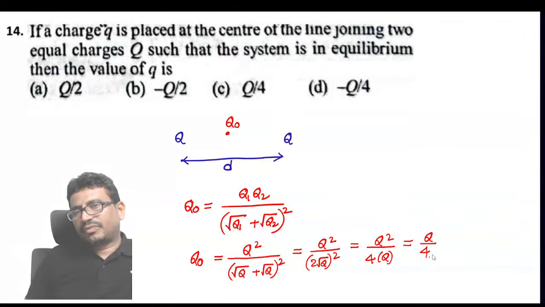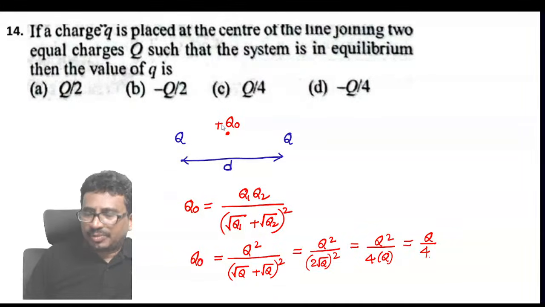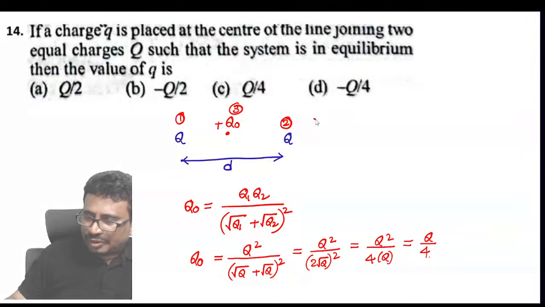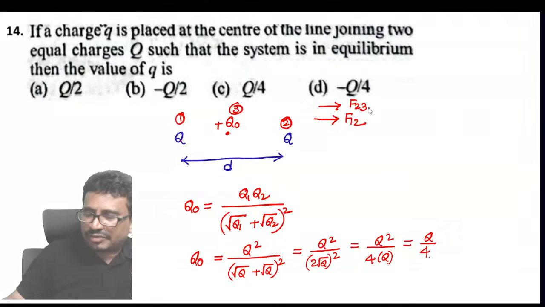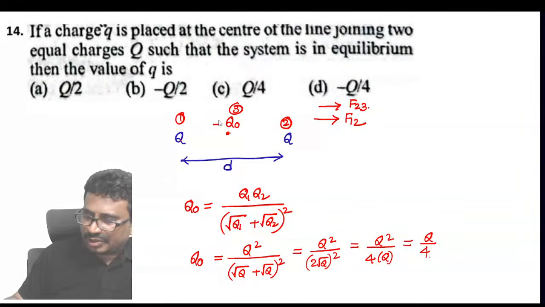And we need to see what will be the polarity, positive or negative. If it is positive, then what will happen? You tell me now. So this is charge 1 and this is the second charge, and this is a third charge. Between 1 and 2, we have these forces like this, F12, and between 2 and 3 also in this direction only. So these two forces will never cancel each other. So if we take it as negative, then what will happen? Tell me now.